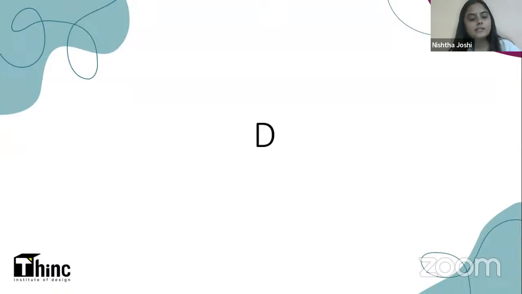The right answer is D, Le Corbusier. Le Corbusier is the architect who has designed this particular building. And were you able to identify which building was that?